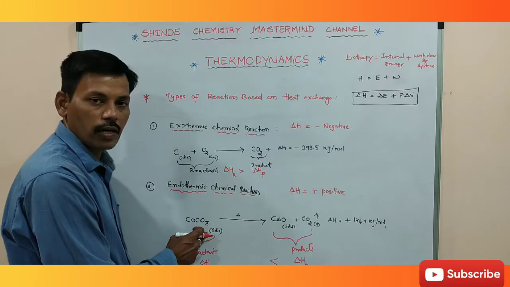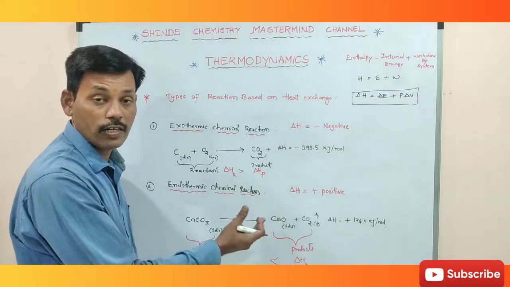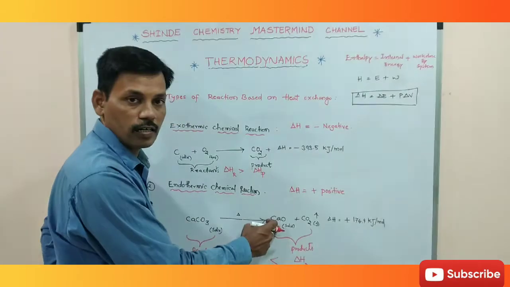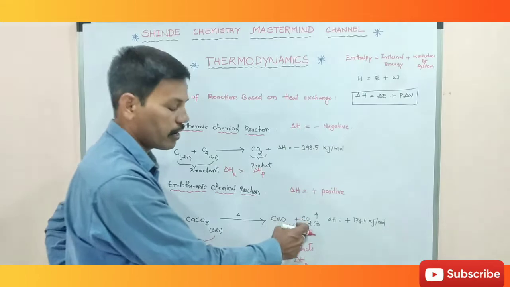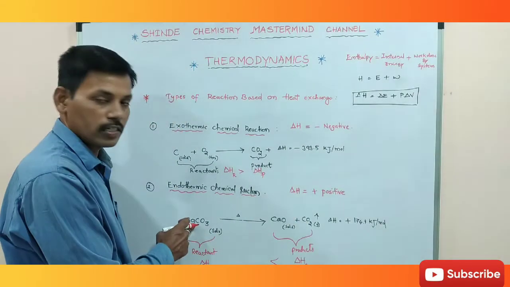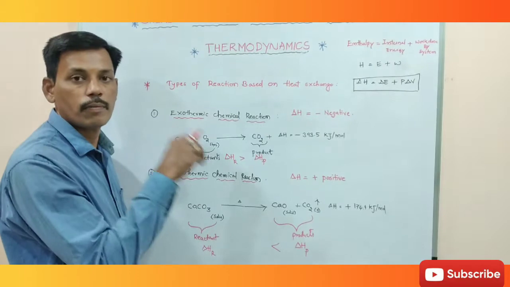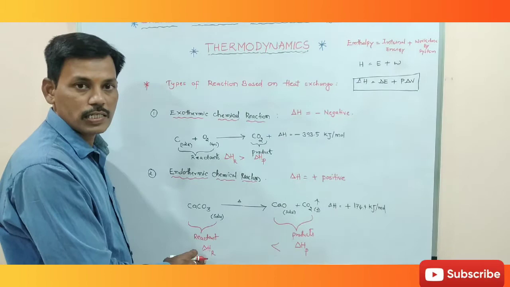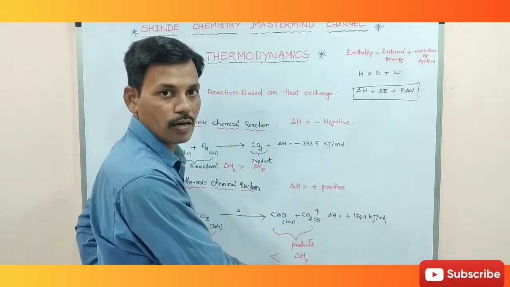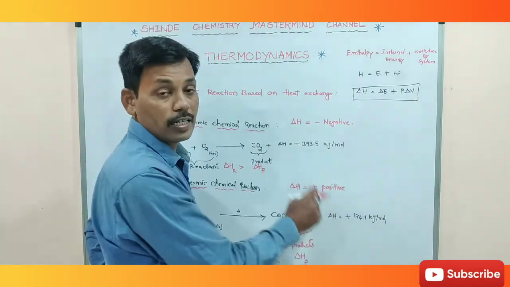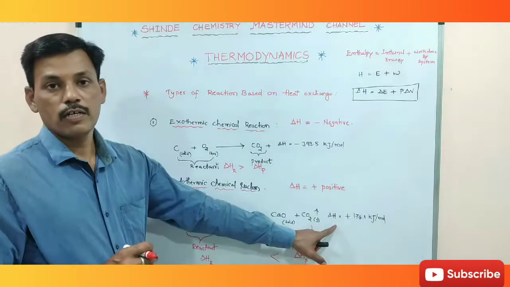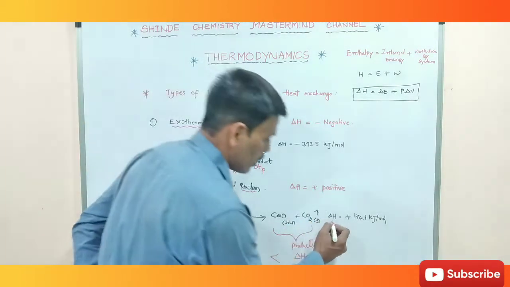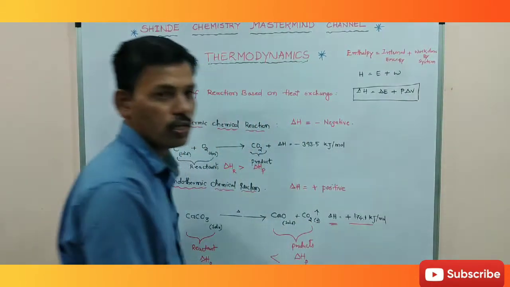It means when excess heat is given to calcium carbonate, then only it will dissociate into calcium oxide and carbon dioxide, so in this reaction heat is absorbed. The reactant enthalpies are less and the product enthalpies are more, so in this reaction enthalpy is absorbed, so delta H is positive. So delta H value is plus 174 kilojoules.